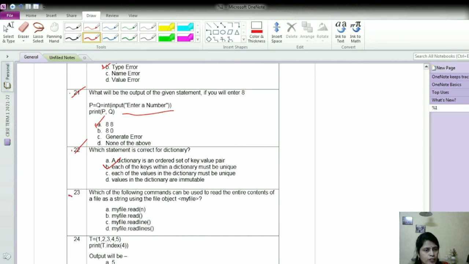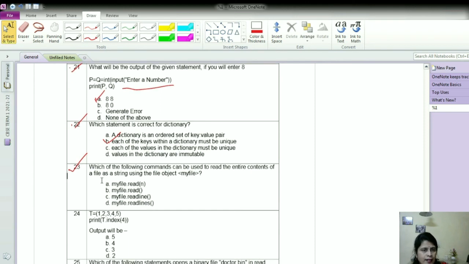Now let us move to question number 23. Which of the following commands can be used to read the entire content of a file as a string using the file object myFile? Now, for reading a text file, we have different functions like read, readline, readlines.